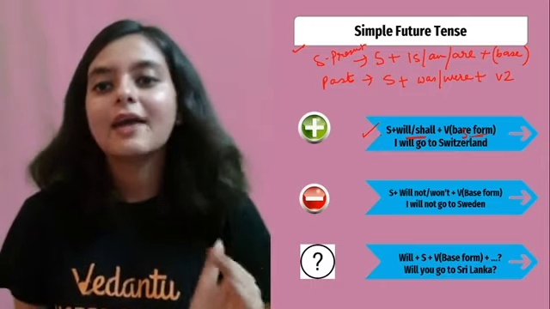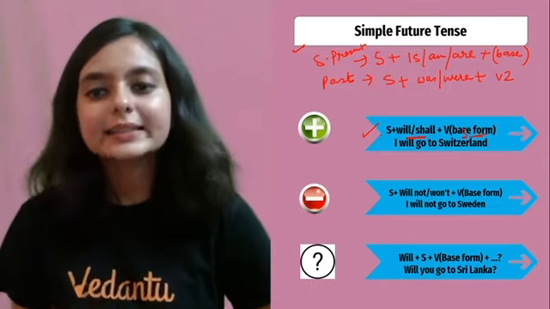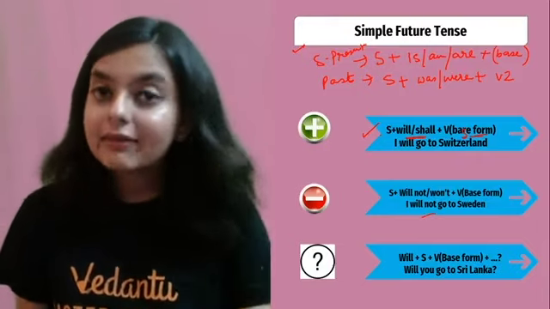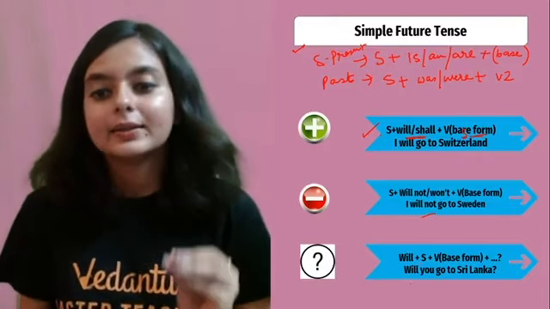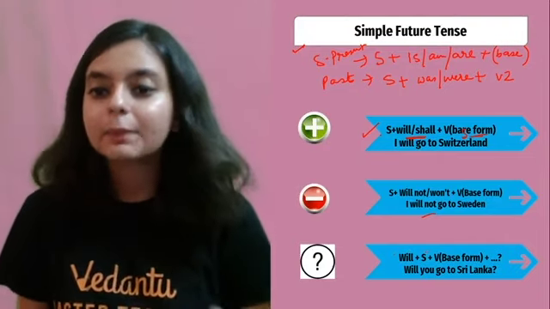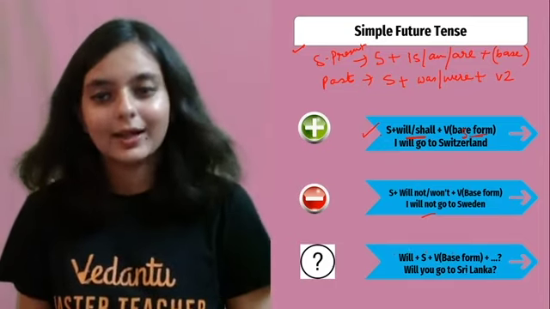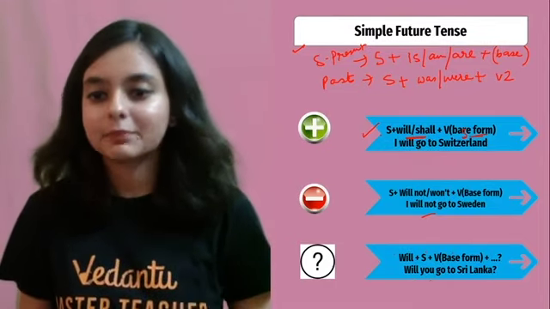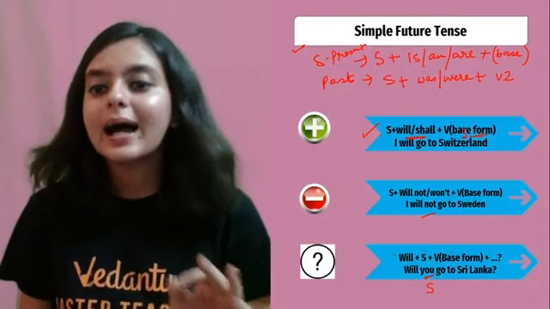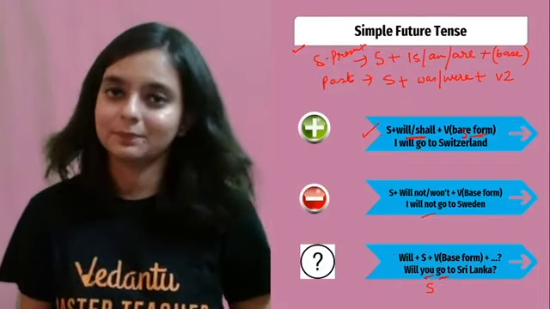Clear? I will go to Switzerland. This is simple future. If you talk about negative, add not. Again, when you frame a question, look at the format of the question: will plus subject plus base form. Will you go to Sri Lanka? Okay, so will plus subject, this is the subject, plus base form of the verb. Go is the base form of the verb.